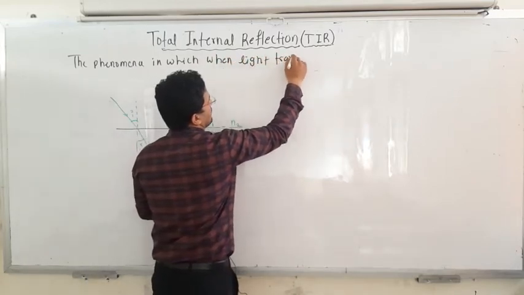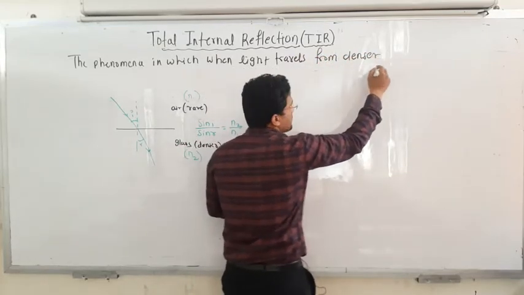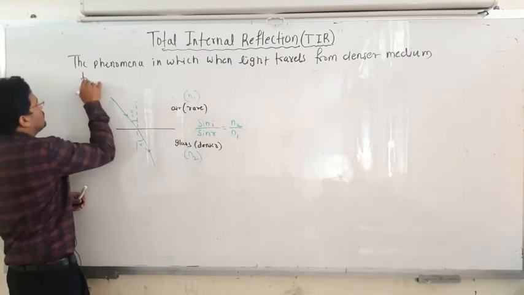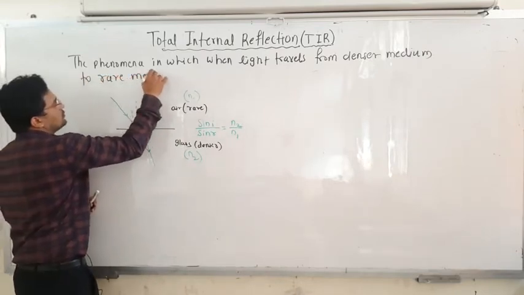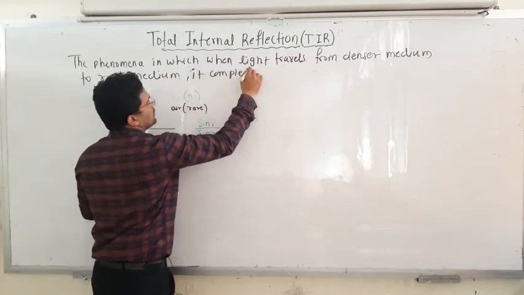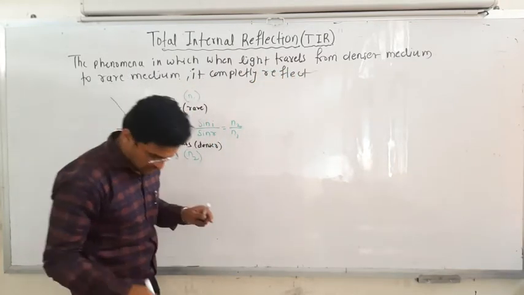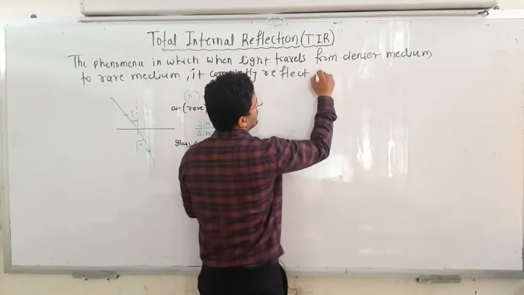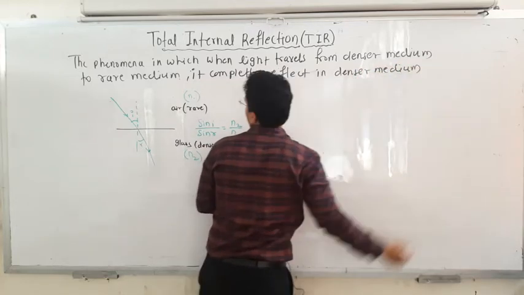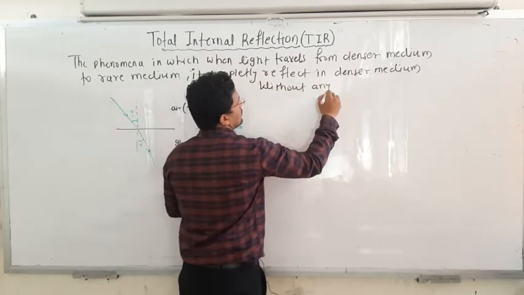when light travels from the denser medium to rare medium, it completely reflects without any refraction, it completely reflects in the denser medium, okay, without any refraction.